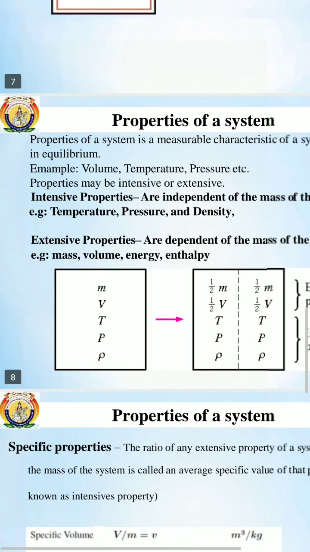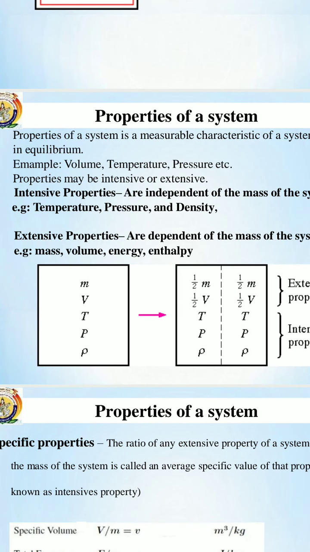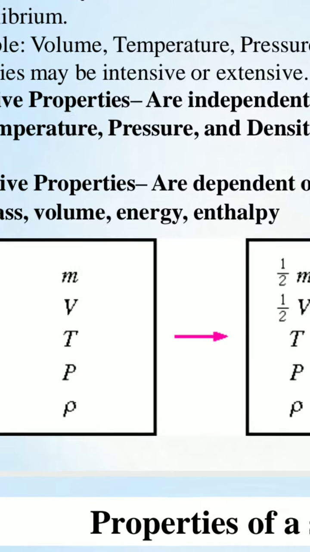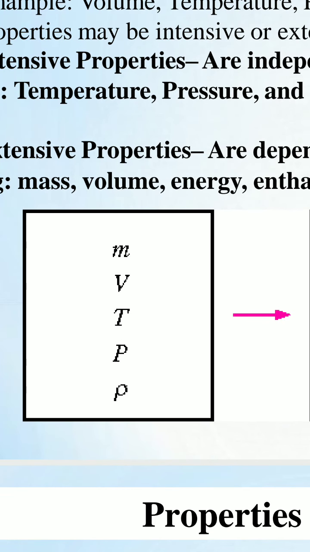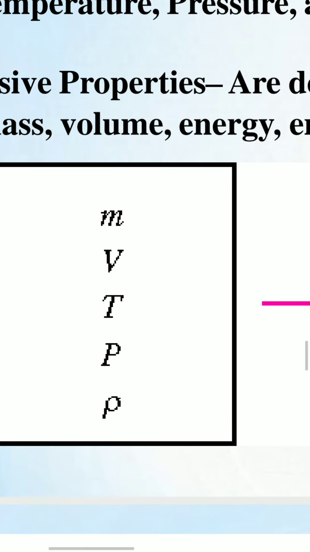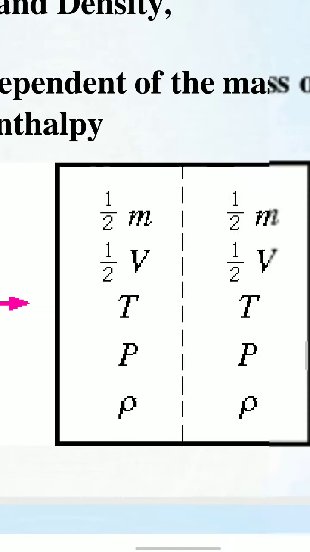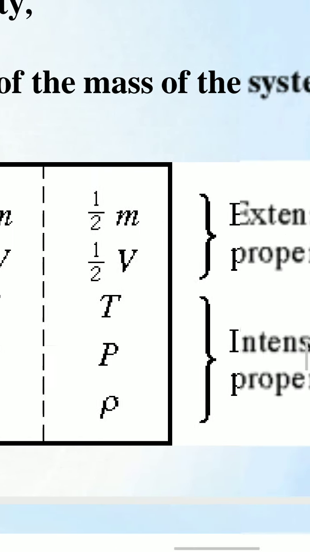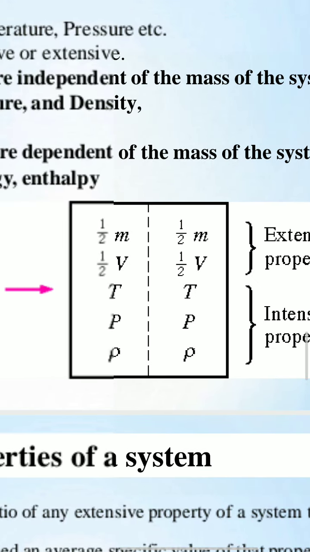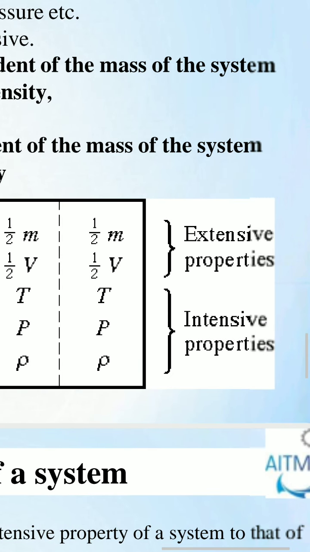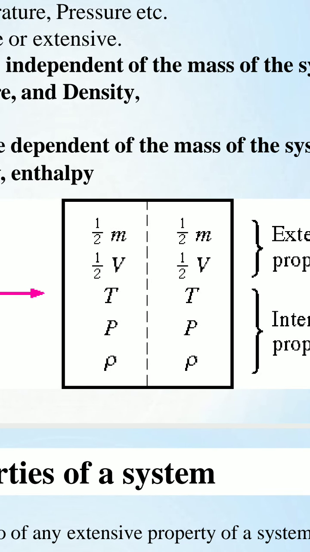Okay. Extensive property means mass, volume, energy. See here, these are properties in general: mass, volume, temperature, pressure, density. Mass and volume depend on the mass, therefore we call them extensive properties.